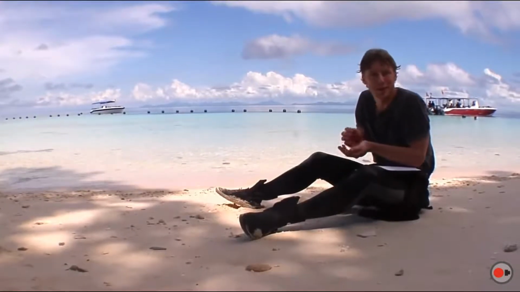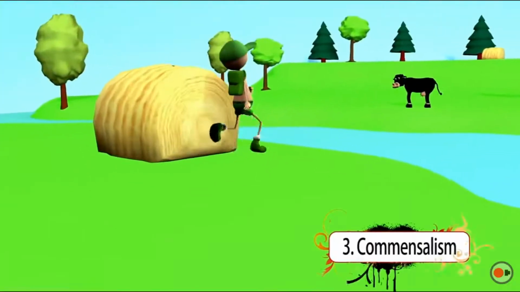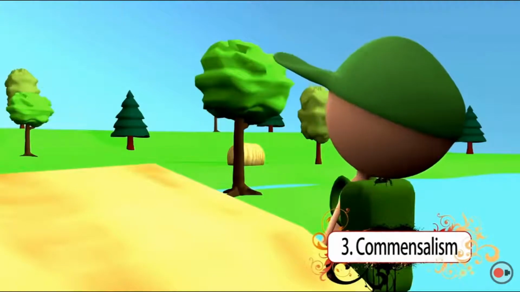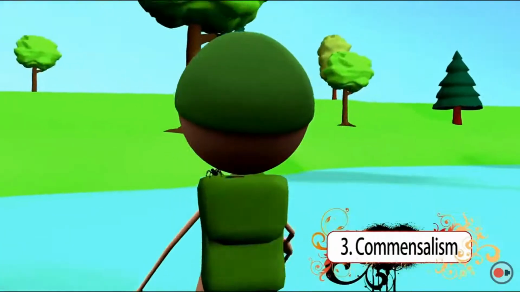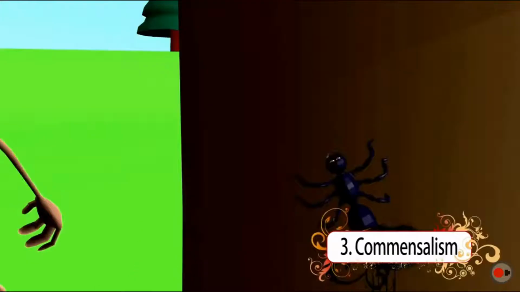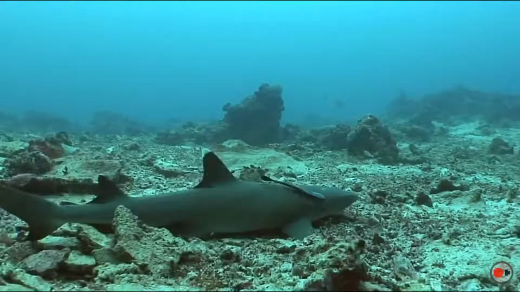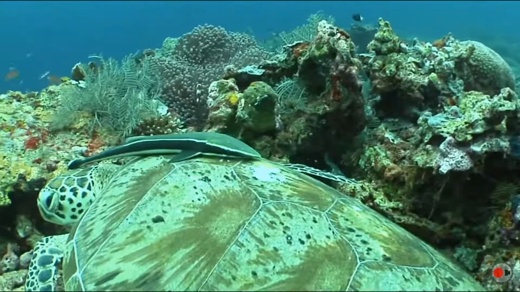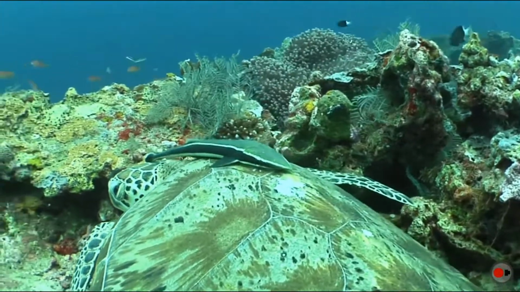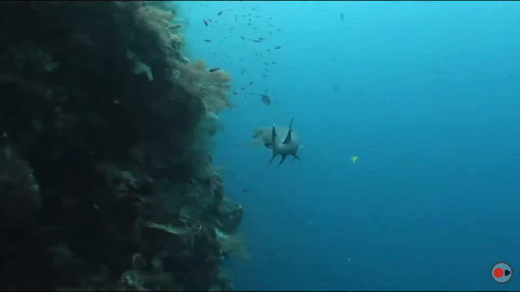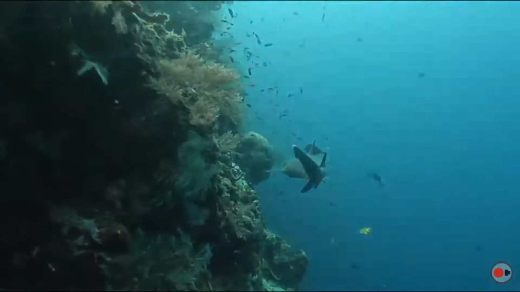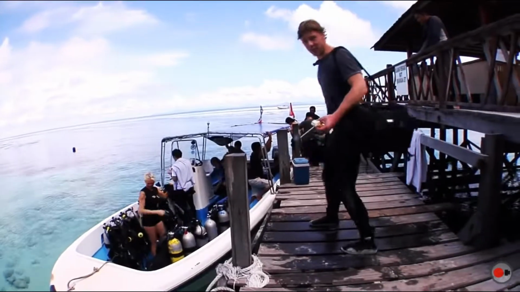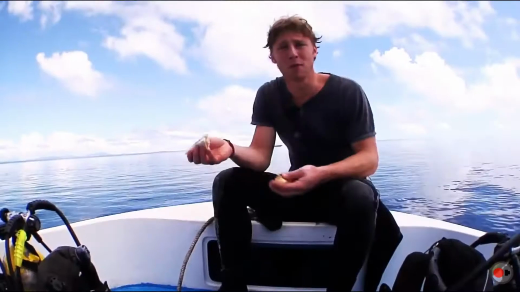The third symbiotic relationship is commensalism. Commensalism benefits one organism, but the other one is neither harmed nor helped. You might have had a bug hitchhiking on you at some point without knowing it. An example here in the ocean is when remoras hitch a ride on sharks, big rays, or turtles. The remora attaches itself with a disc on its head and then hitches a ride and feeds off the food scraps that the host animal leaves behind. So the sharks are not affected by the remoras being there, but the remoras get a free ride and a free meal. Sounds good to me.